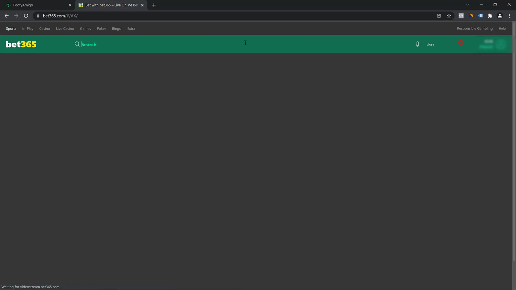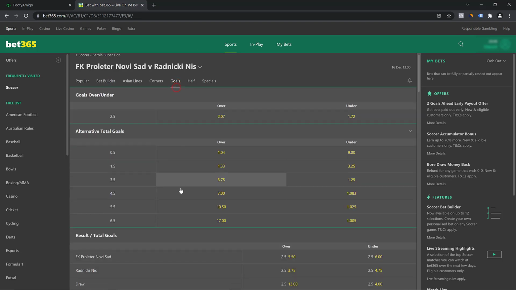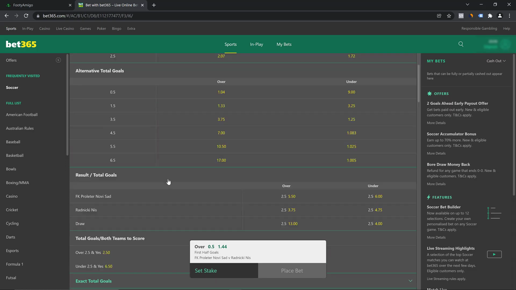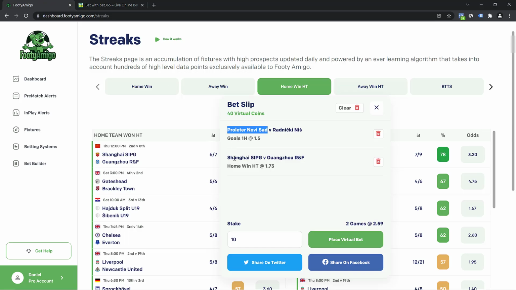bet because I can see from the streak. I'm going to paste it. I found the team and I'm going to click on goals and search for the first half goals over 0.5. I'm going to put that on my bet slip. And the next one that I want to do is this, guys.